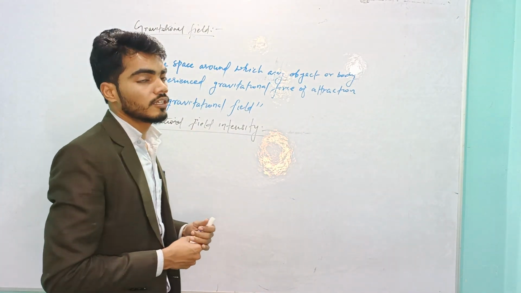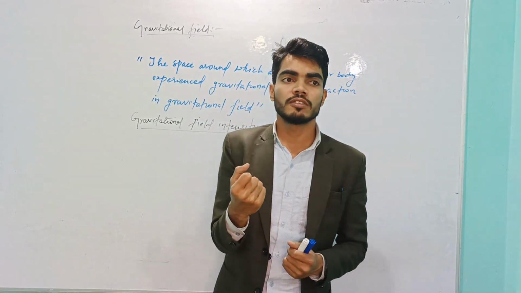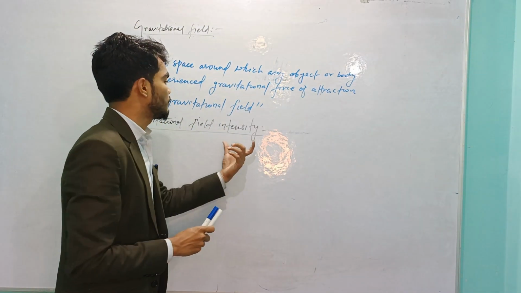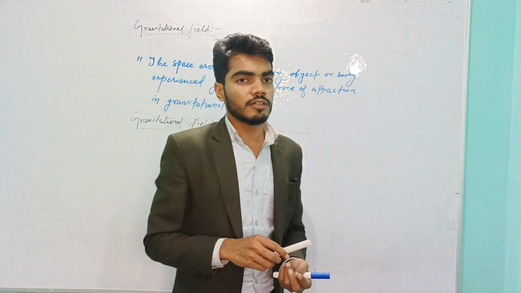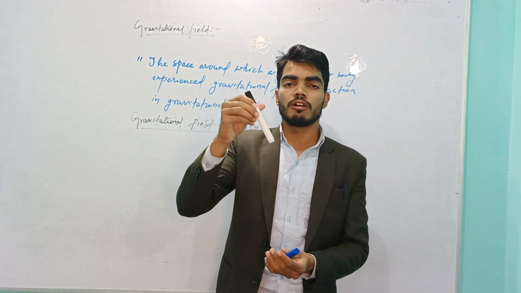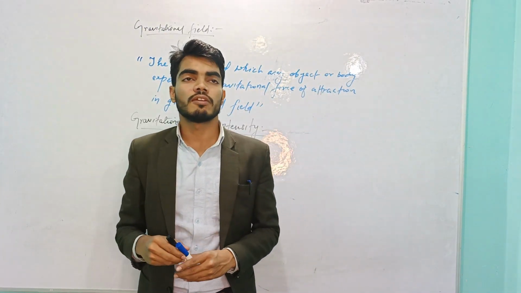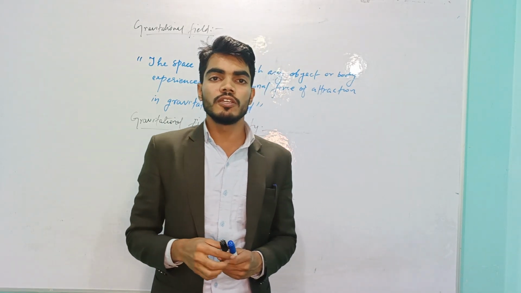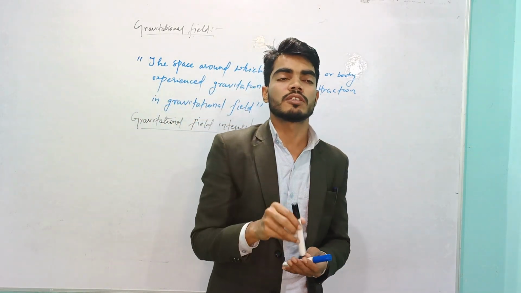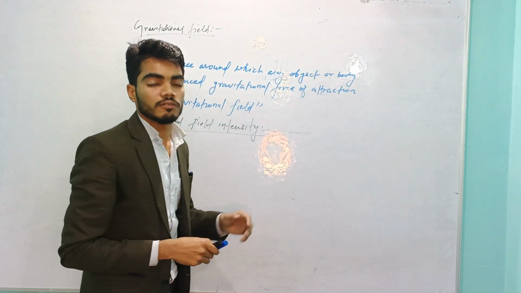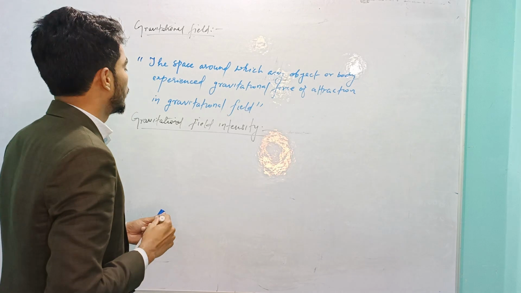Intensity of the gravitational field means the ability to attract any object or body. Let's see: if this pen is out of the earth, its gravitational force of attraction will be changed. If this pen goes to the center of the earth, the gravitational field intensity is 0.